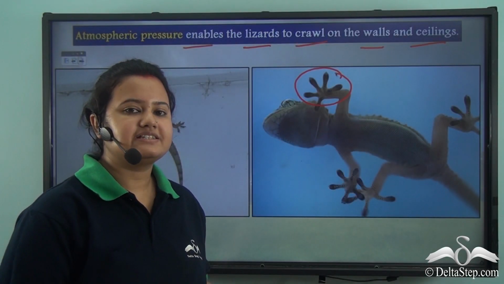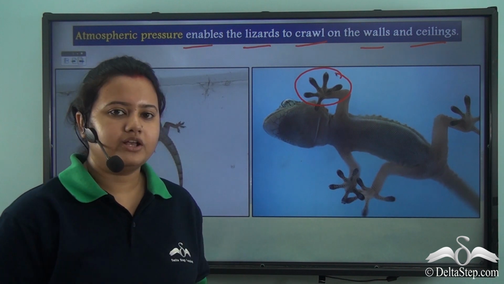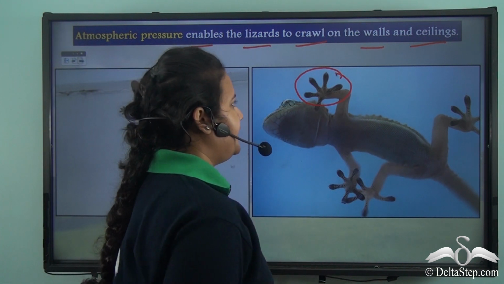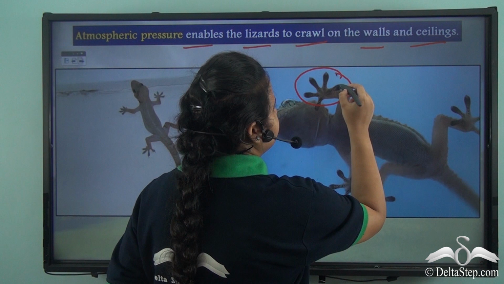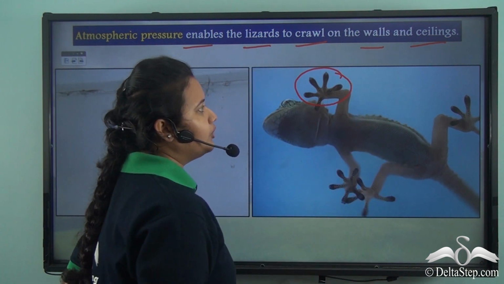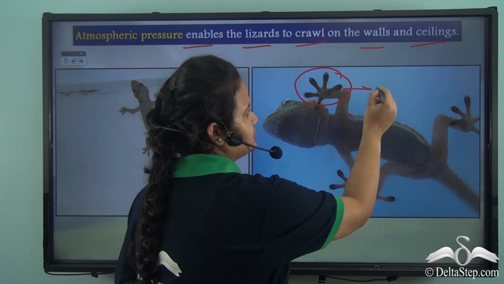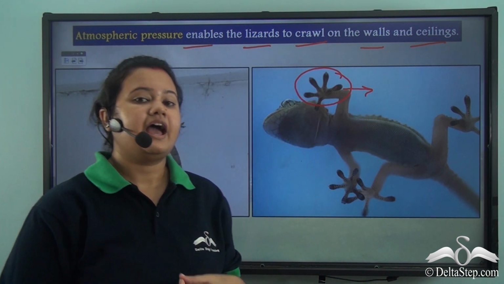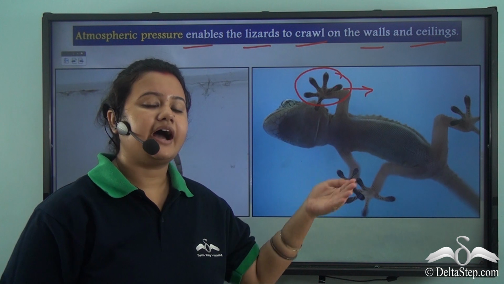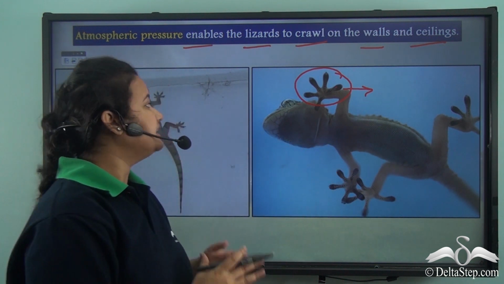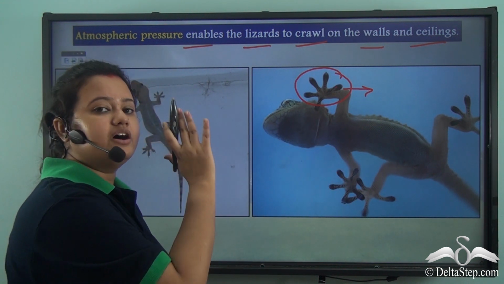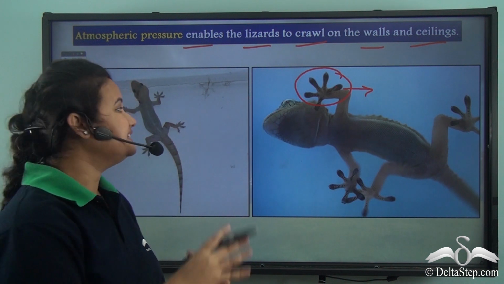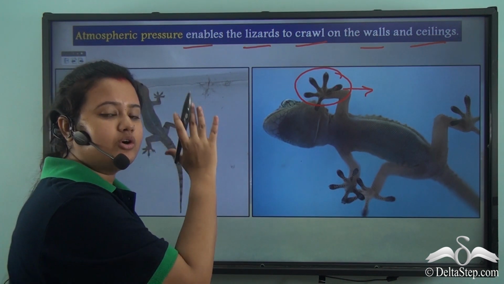So, as the lizards move on the walls, the air between the feet and the wall is pressed out. As a result, a low pressure is created and the outside high pressure pushes the lizards towards the wall, and due to this reason, the lizards stick to the wall.